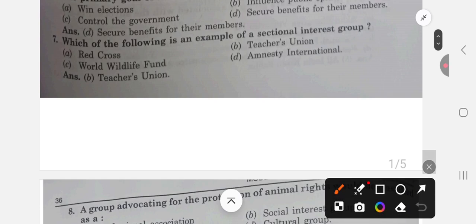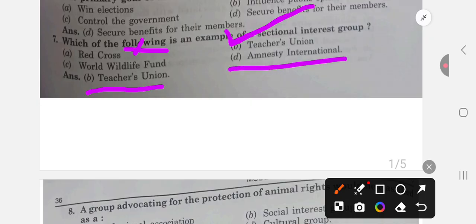Which of the following is an example of sectional interest group? Red Cross, no. Teachers union, yes. It is for a section, and teacher is a section, a part, right? Red Cross is for all, wildlife fund is for all, Amnesty International is for all. So teacher, it is a sectional interest group.